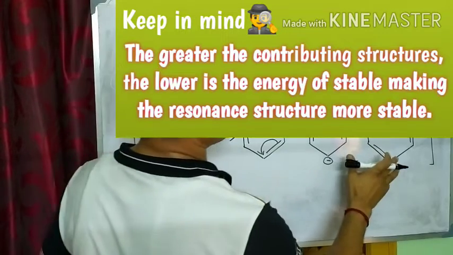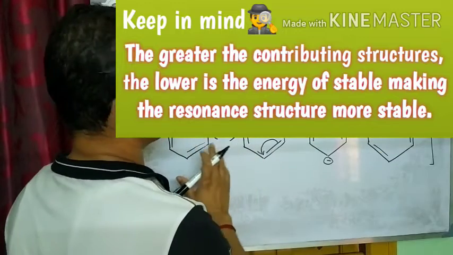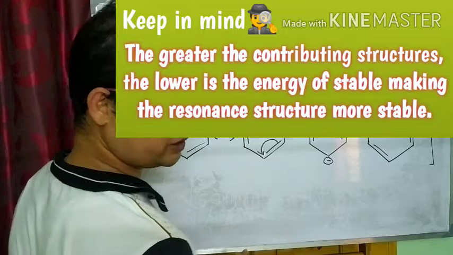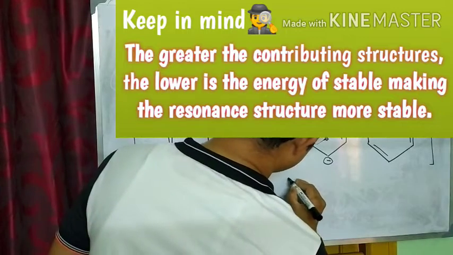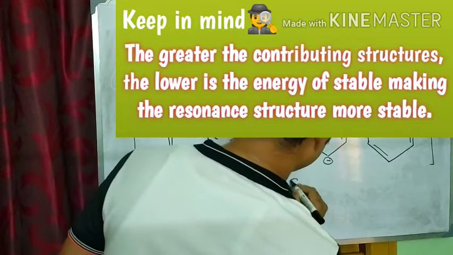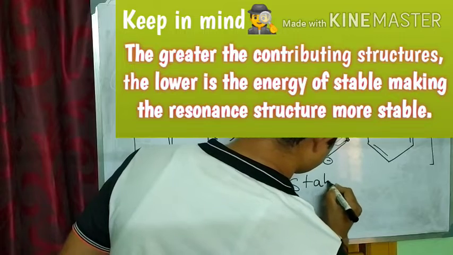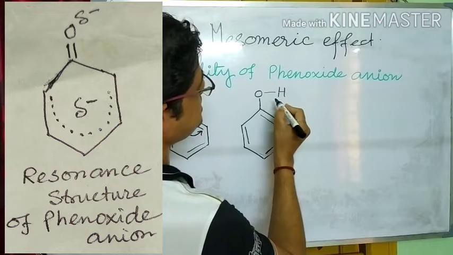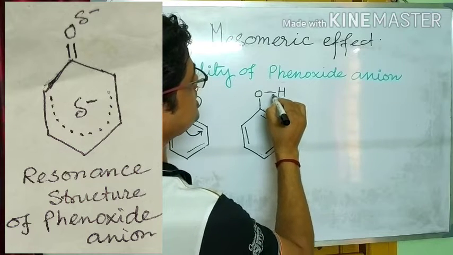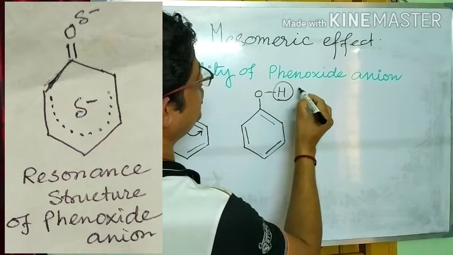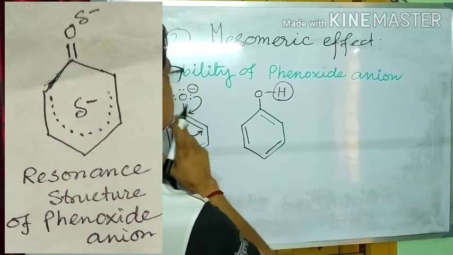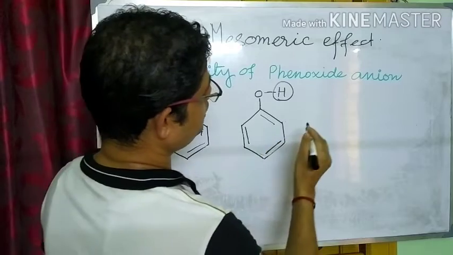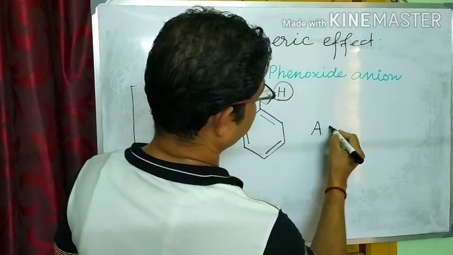So here we get 4 contributing structures of the phenoxide anion. So the phenoxide anion is very stable. It is phenol, so we can say this phenol readily loses this hydrogen to get the phenoxide anion, which is very stable. So phenol is acidic.